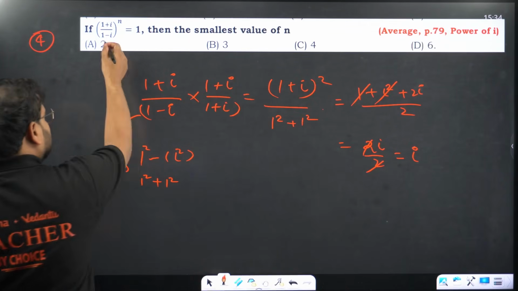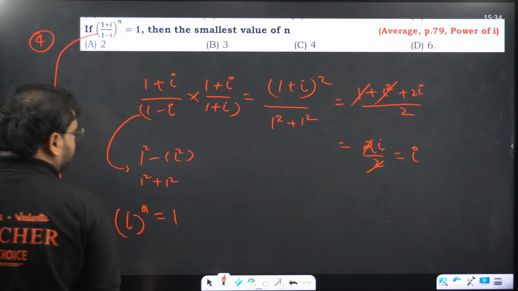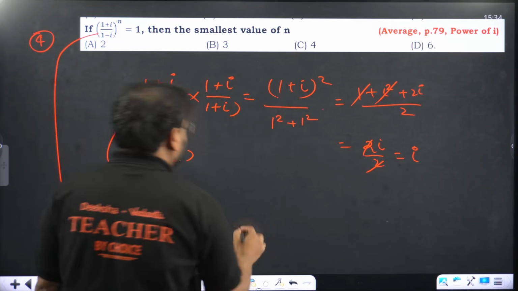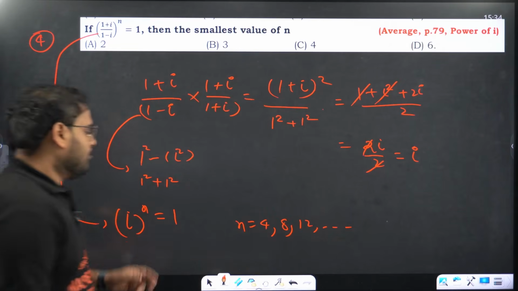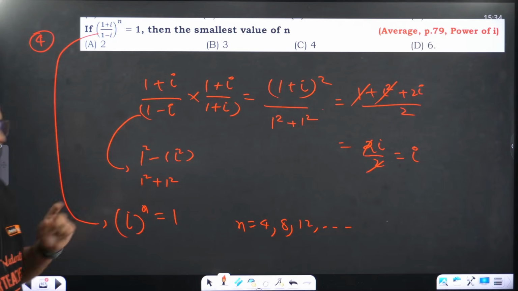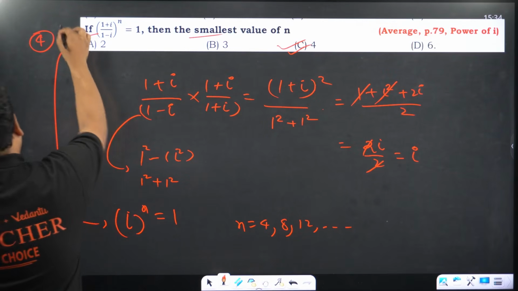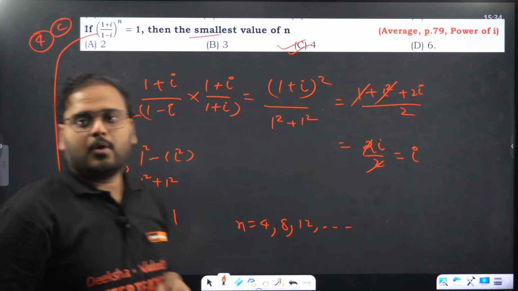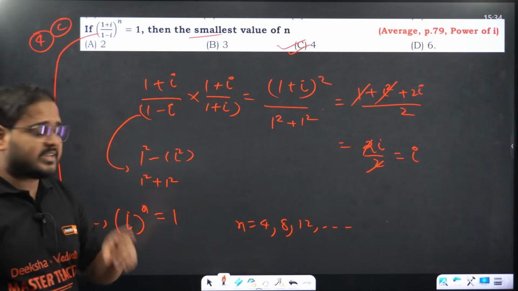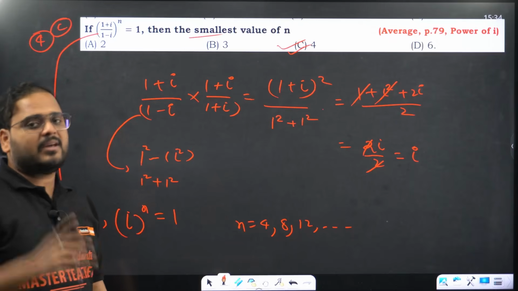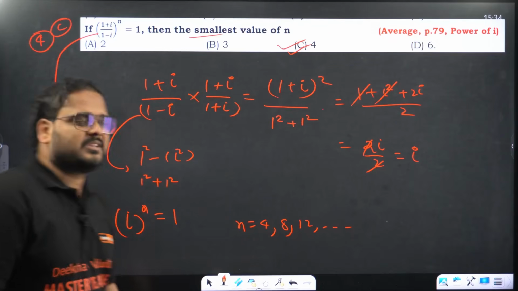As I mentioned, this is given as i power n equals 1. Now this is possible when n is 4, 8, 12 and so on. So for the multiples of 4, i power n is 1. I'm looking for the smallest value. The answer will be option C. i square is minus 1, so i power 4 will be 1 for the first time. So 4, 8, all the multiples of 4 will give me i power n as 1. So my smallest value is 4, which is C.